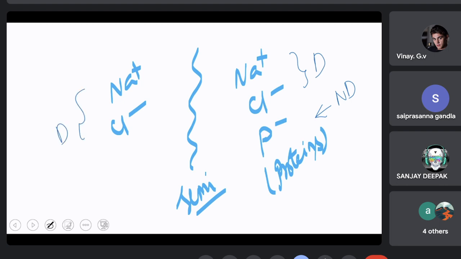Now there are about 90 sodium ions here, 90 chloride ions here, 90 sodium ions here, 30 chloride ions here, and 60 negatively charged proteins here.